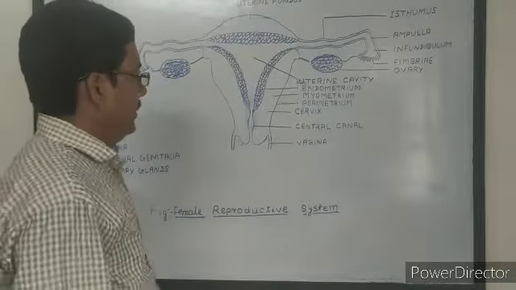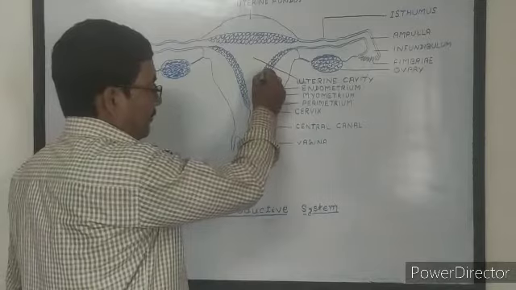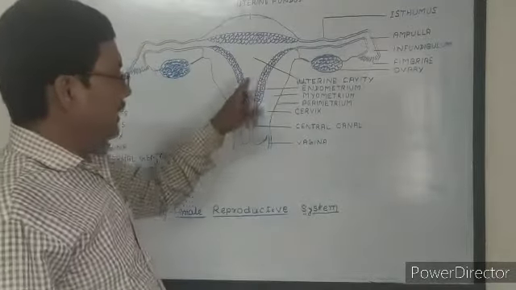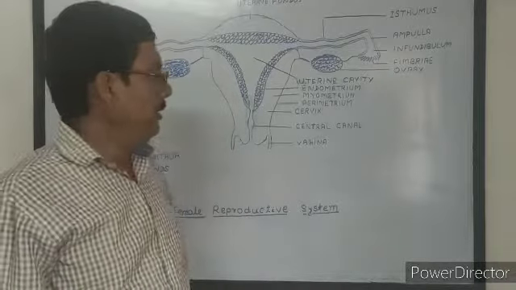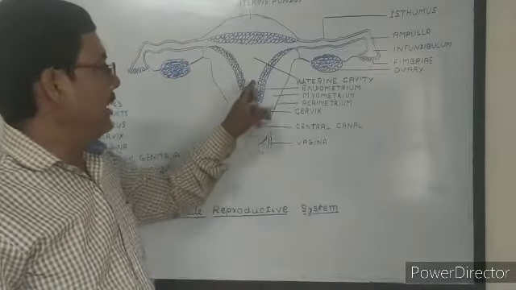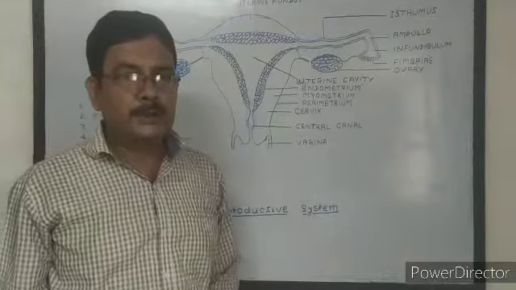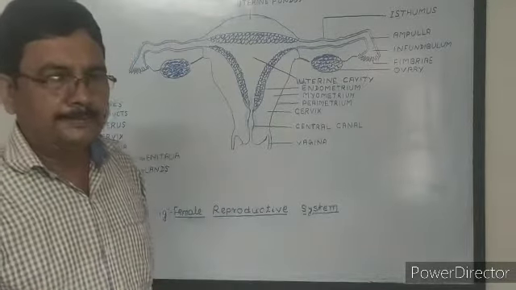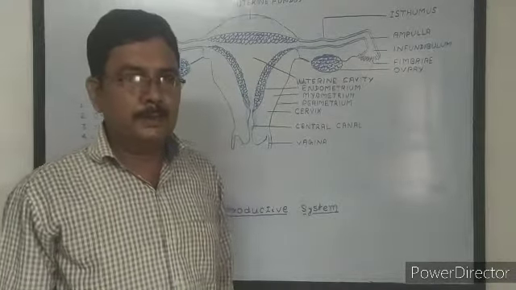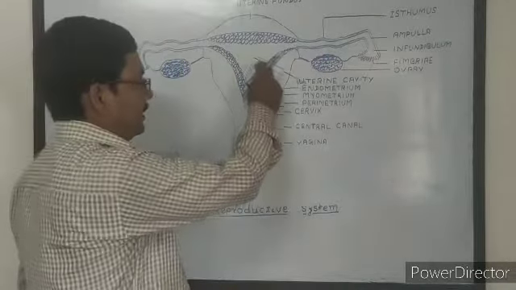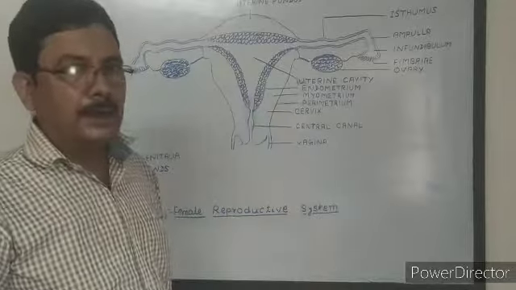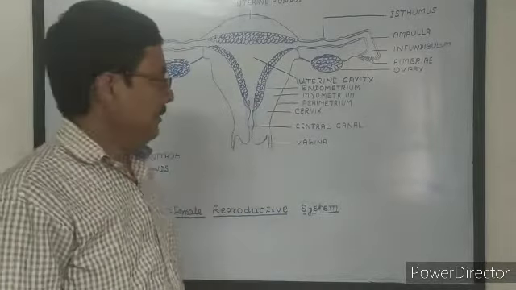In this process, a connection develops between the wall of the uterus and the embryo. This process is called implantation. For implantation of the zygote or embryo, numerous changes occur in the internal wall of the uterus.